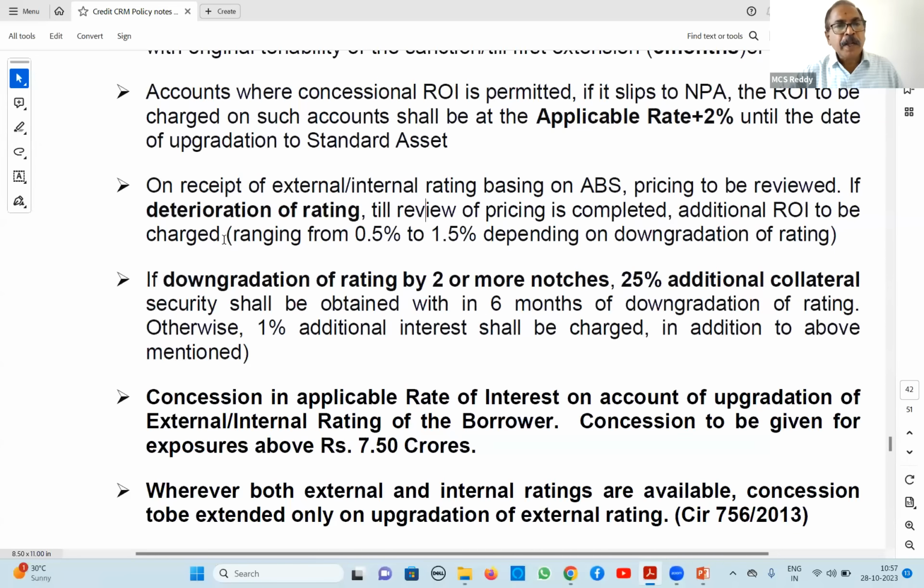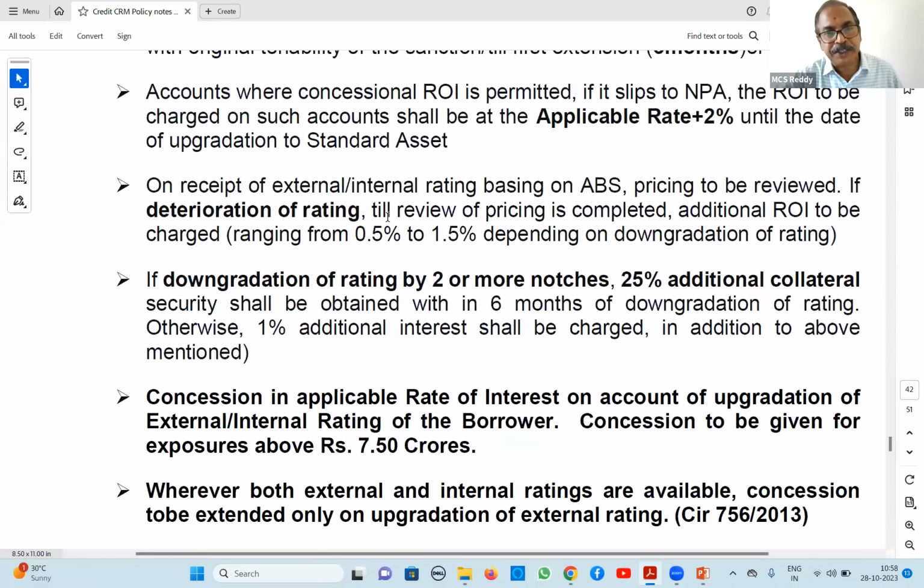And till the review, suppose one OCC was renewed last month. This month they submitted the balance sheet, and based on the balance sheet we have done the risk rating. In this risk rating, a one notch downgradation happened, from normal to moderate risk. In such cases, the next review will take place after another 1 year. Of that year, 2 months are already over, so the remaining 10 months are there.